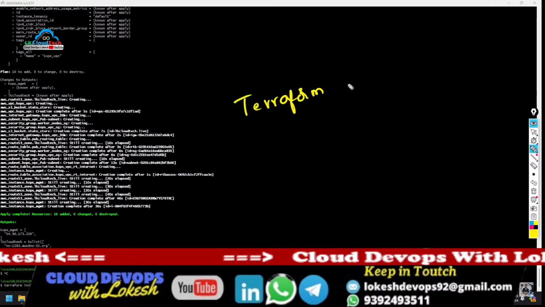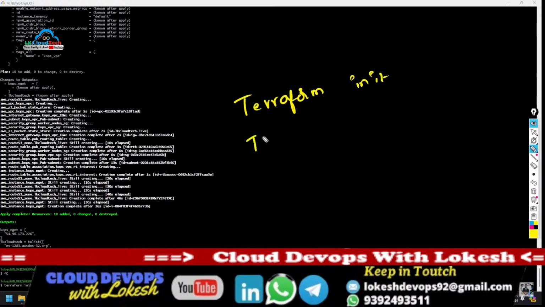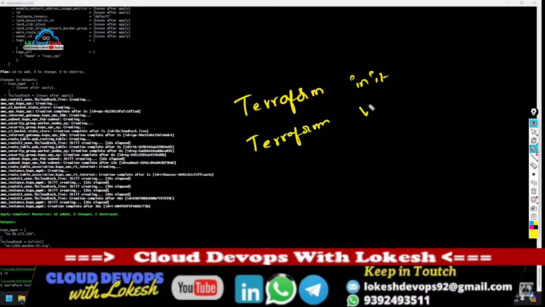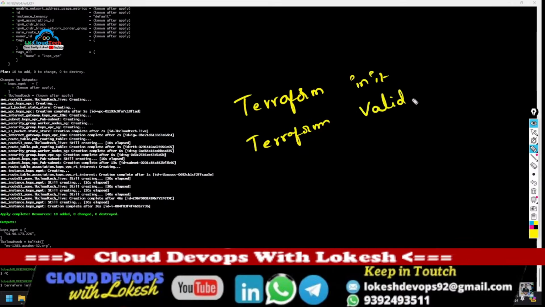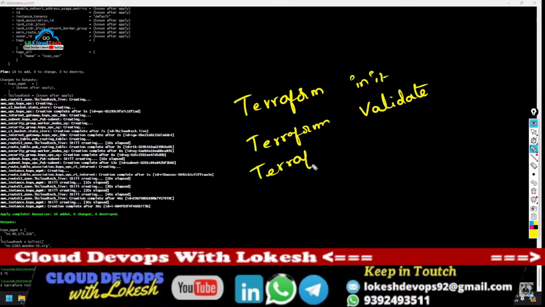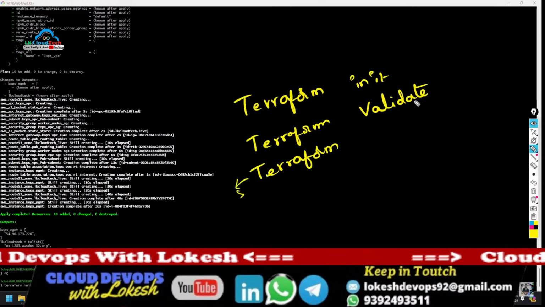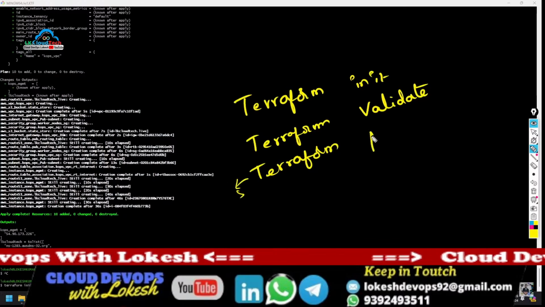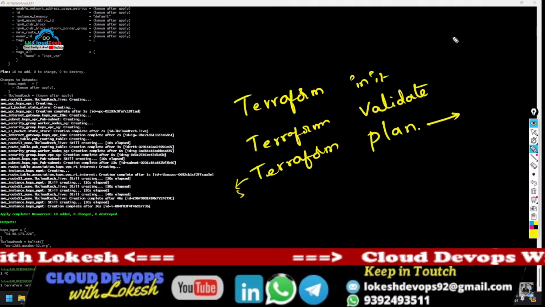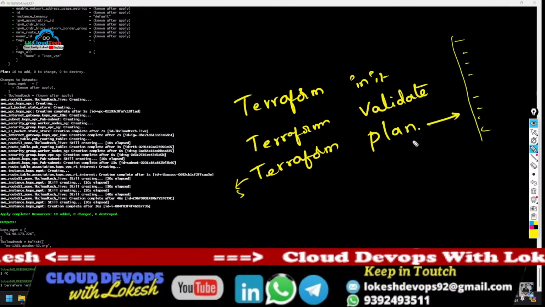Terraform init. Next, Terraform validate. Next, plan. If you use Terraform plan, it will check all your modules, your entire code.